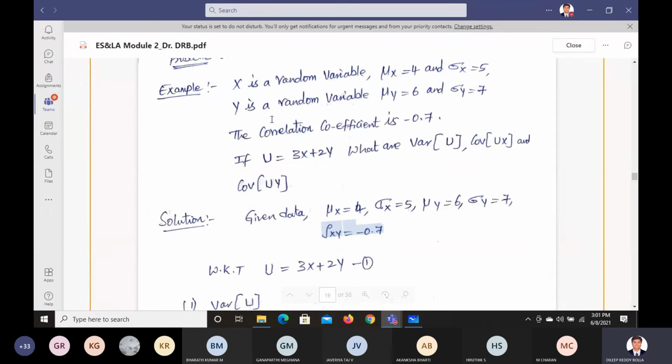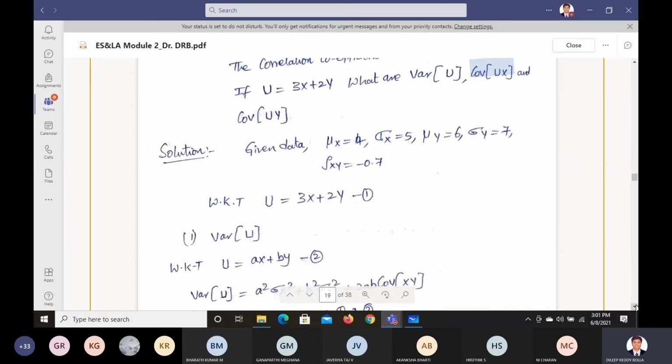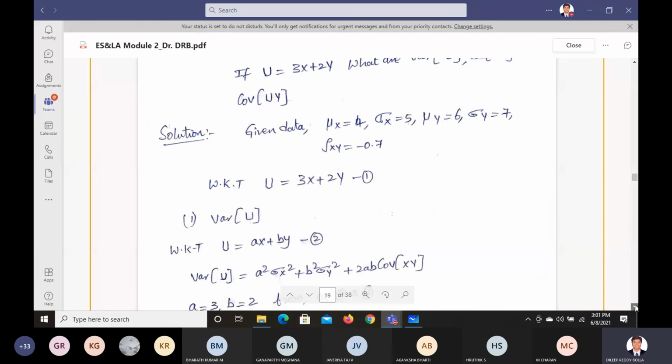Now what they are asking is, if u equals 3x plus 2y, what is the variance of u, and what is the covariance of u and x. So how to find that? u equals 3x plus 2y, that's what they mentioned. First question is, what is the variance of u?